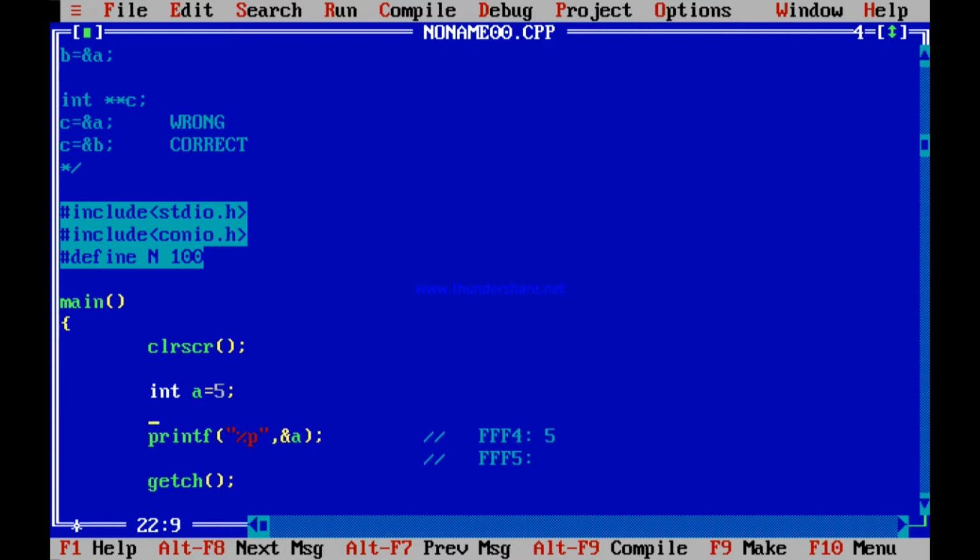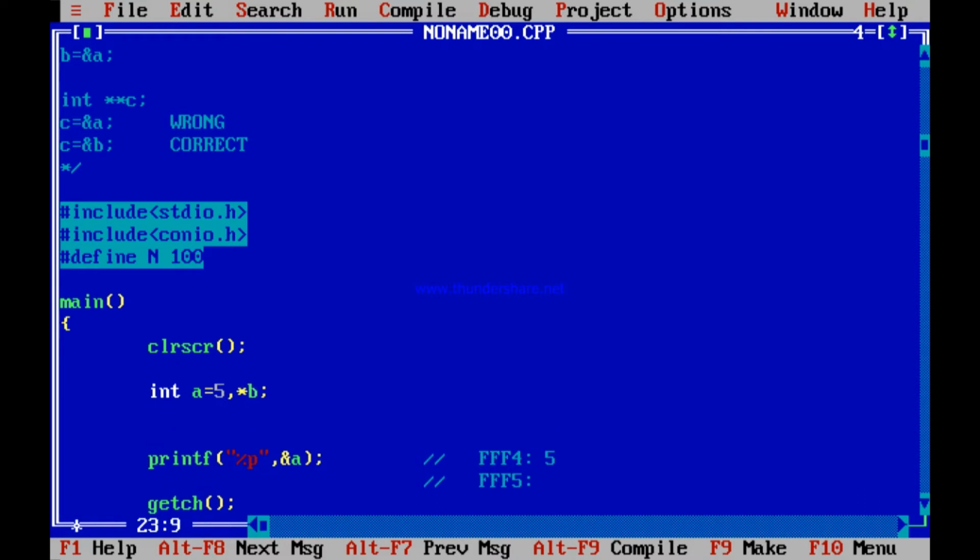But if I now make this change, that I declare int star b, and here I write b is equal to ampersand a. So b is equal to ampersand a means b will contain address of a. Address of a I have seen is FFF4.